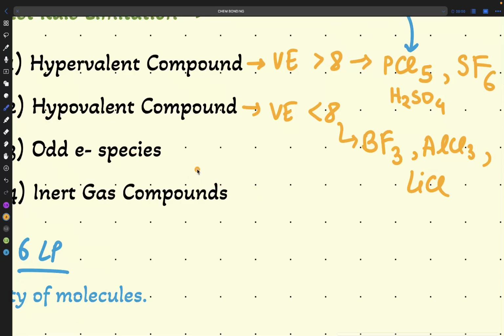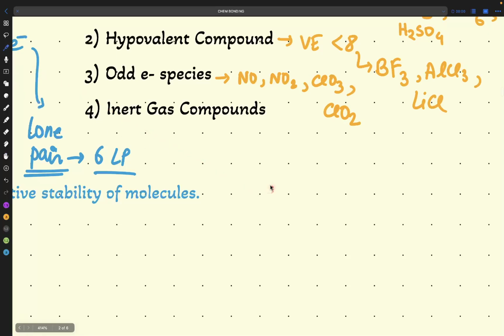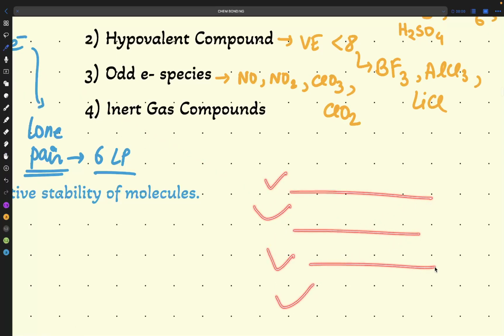Now we have odd electron species. What is the meaning of odd electron species? First, we'll take examples: NO, NO2, ClO3, ClO2. Odd electron species are very easy, and many times questions have come in the NEET exam where they give four options and ask which compound is an odd electron species.